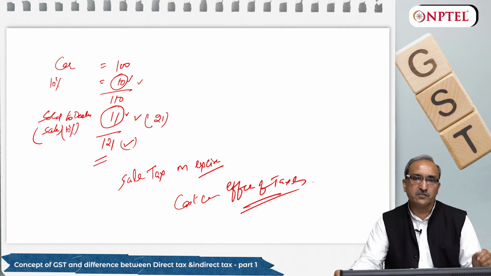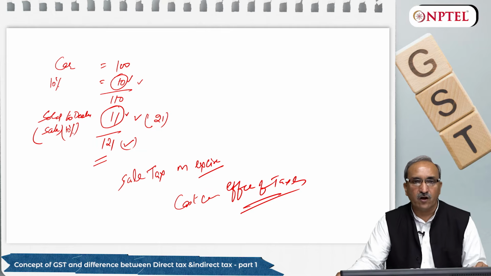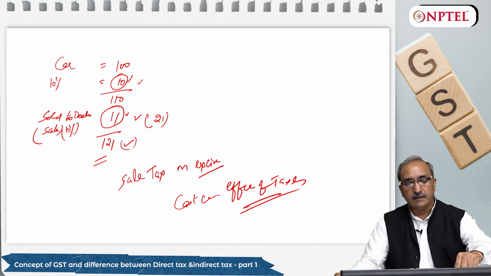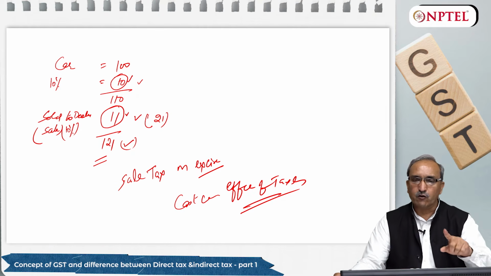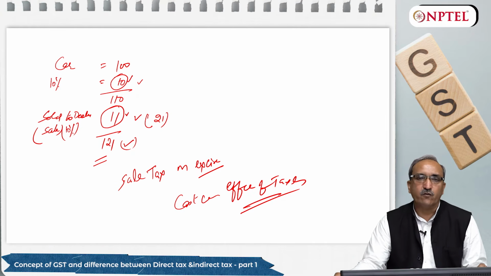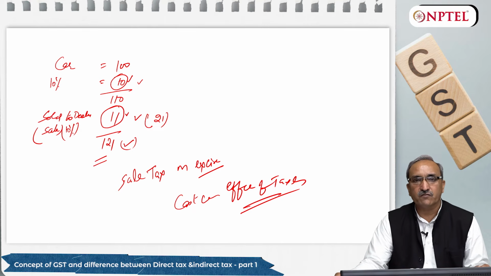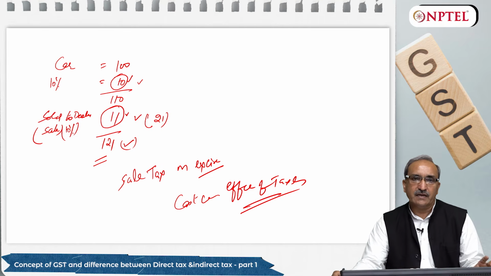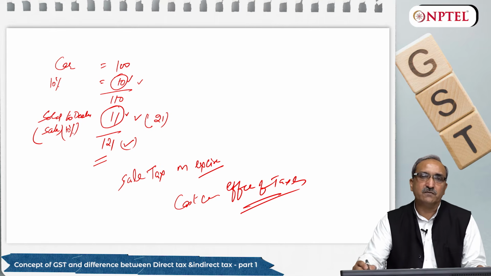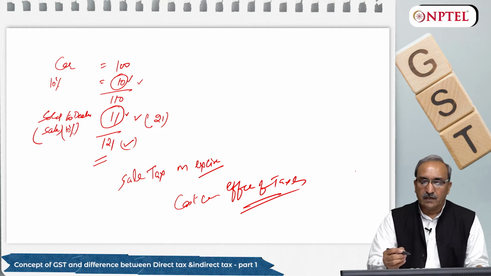Because of government policies, because of the mechanism given by law to calculate the value of any item or product, I was supposed to pay sales tax on excise. So here 1 rupee I am paying as tax on tax without any reason, without any improvement in the technology, without any improvement in the value addition of the product. So this was one of the major ambiguities in the existing system before GST.